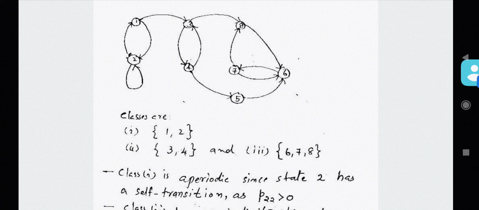3 to 4 is possible, 4 to 3 is possible. And when a transition from 4 to 5 happened, return to 3 or return to 4 is not possible. Therefore the set of states 3 and 4 constitute a communicating class. And similarly 6, 7 and 8 constitute a communicating class.